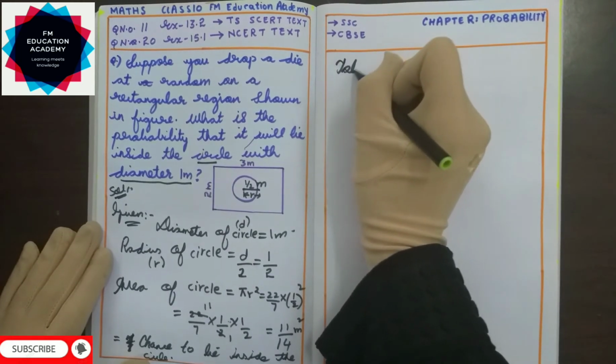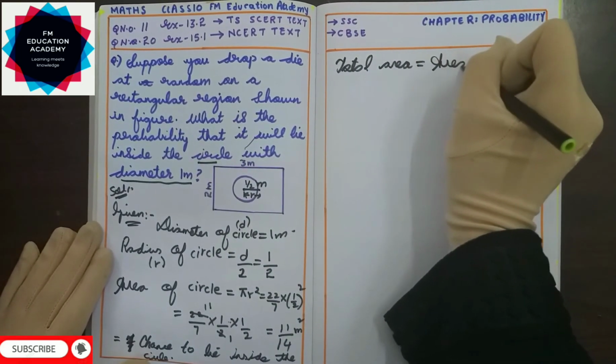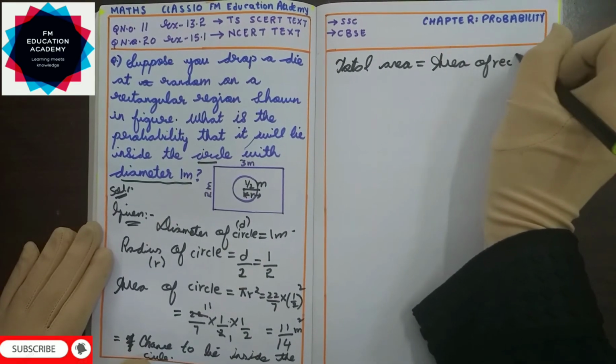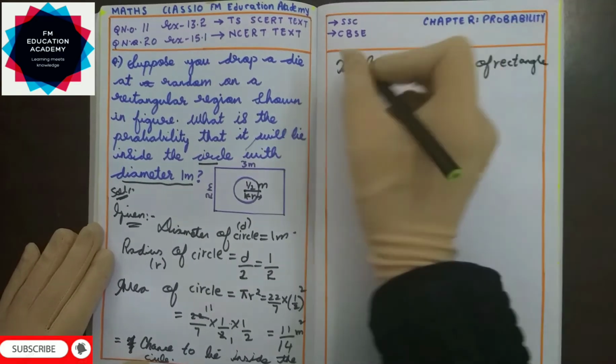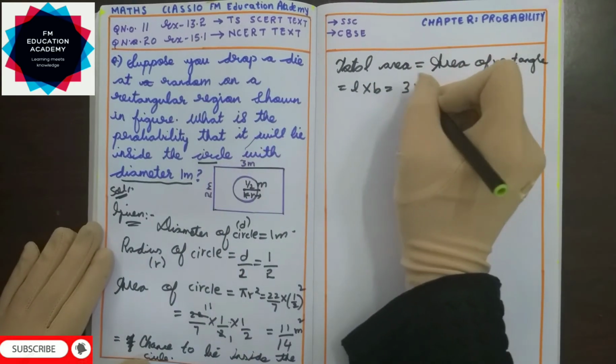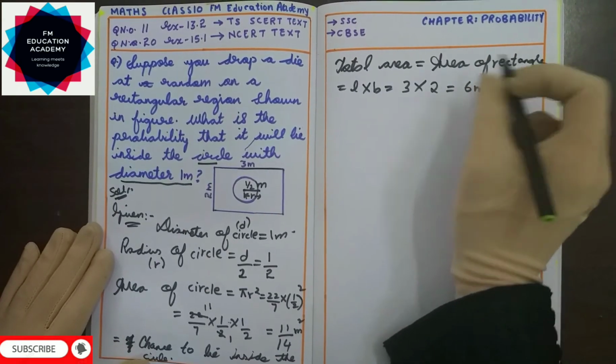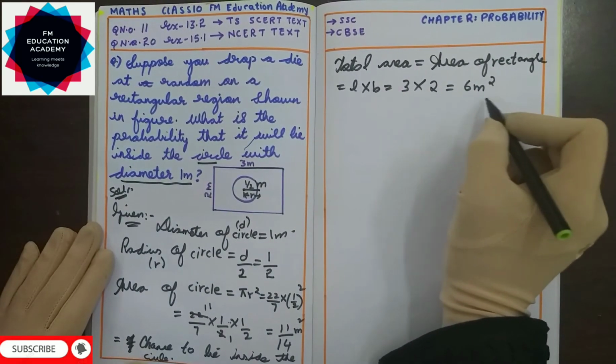So total area is equal to the area of rectangle, which is length into breadth. So length here is 3 meters and breadth here is 2 meters. So 3 2s are 6. So 6 meters square is my total area, that is the area of the rectangle.